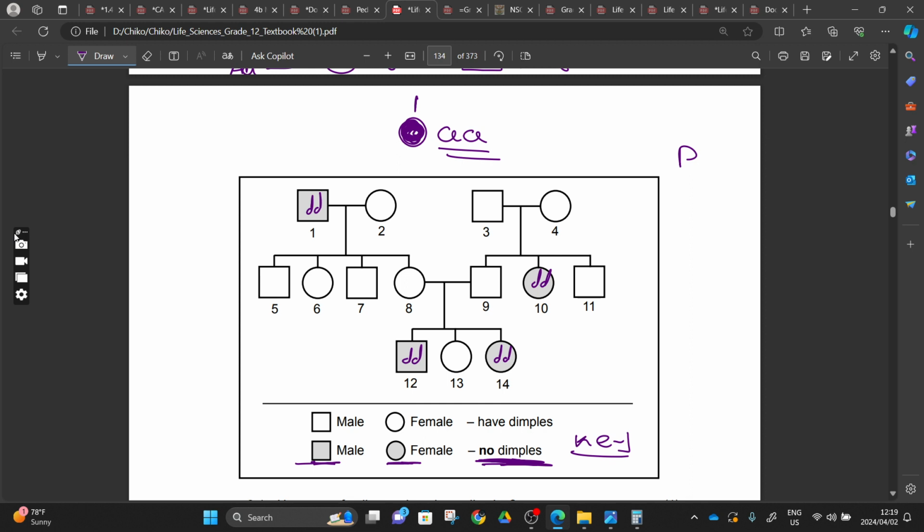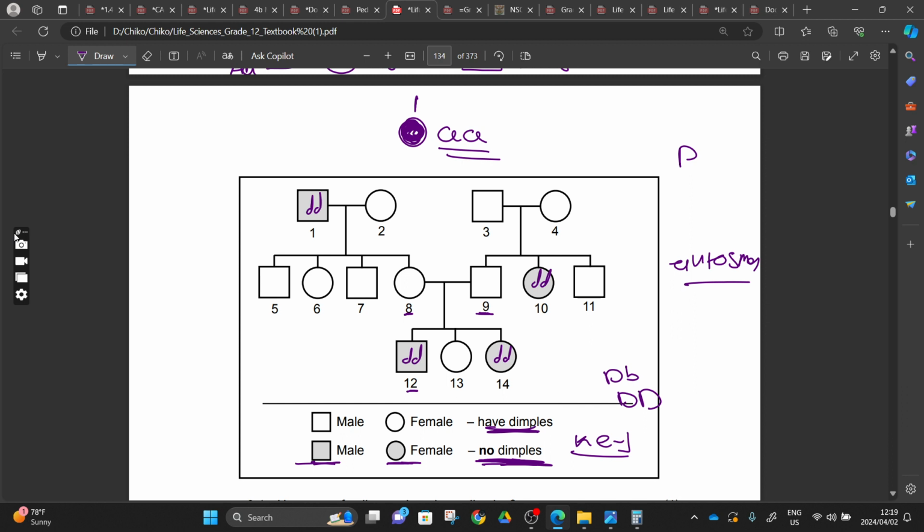So from there, you will come now and say, this one, they have a dimple. It's either they have capital letter and small letter, or capital letter and capital letter. But here's the thing. In number 8 and number 9, because they have the son, is this sex linked or not? This one is autosomal, right? Autosomal. They didn't say anything about sex linked. So it means that we are going to carry our alleles like this.